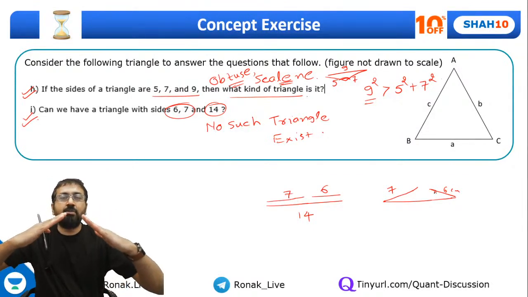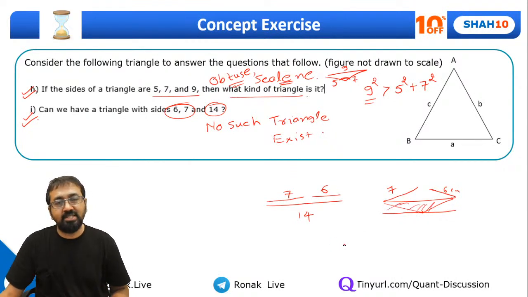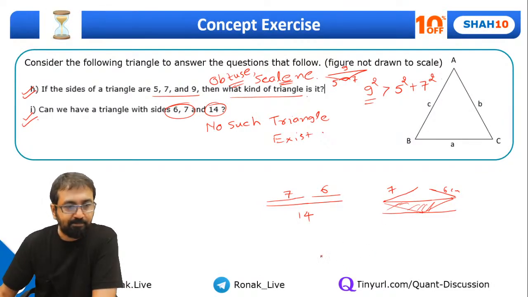No. There will be some gap, right? When I take this 7 centimeter and 7 centimeter, they'll just touch each other. And when I take a length longer than that, then they will enclose some area. So that's why we say that the sum of any two sides has to be greater than the third side, right? Okay, great.